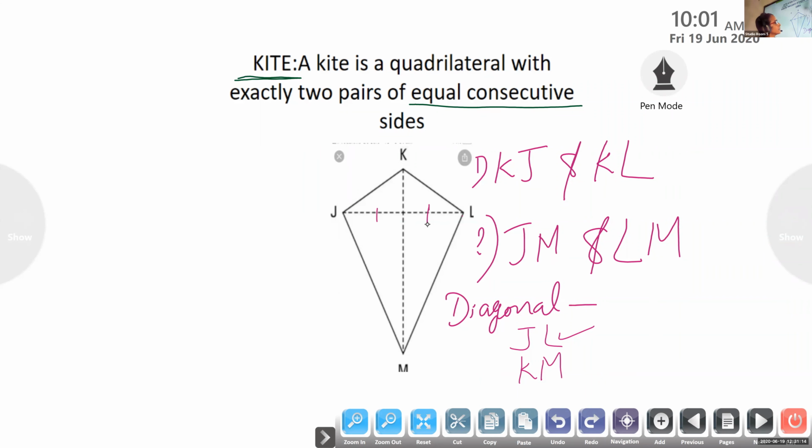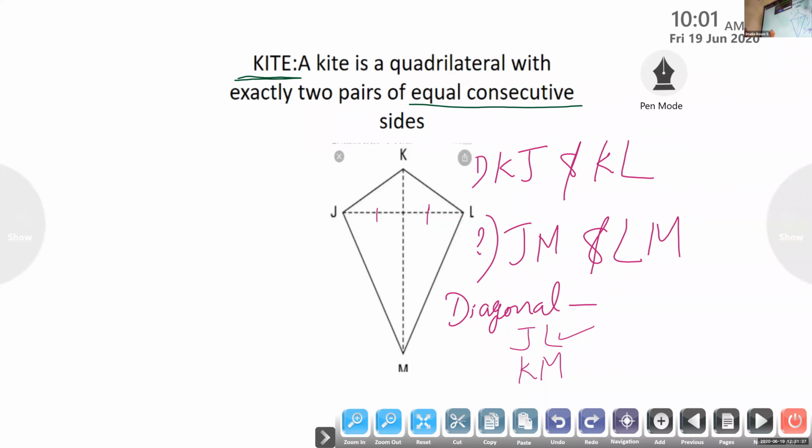Understood? Yes, ma'am. So in all kites, one diagonal bisects the other. In this figure, JL is bisected by KM.